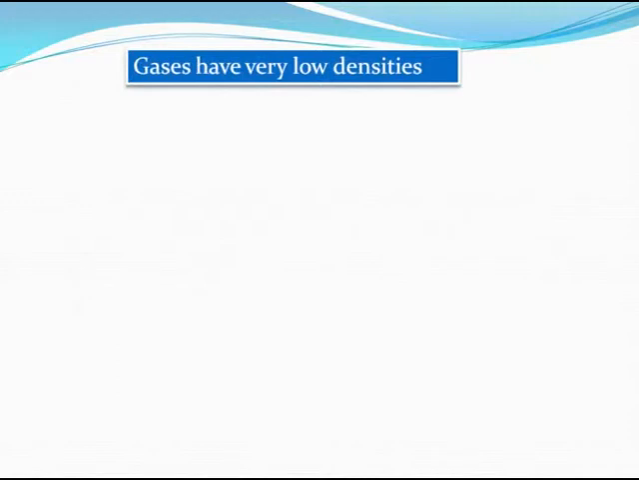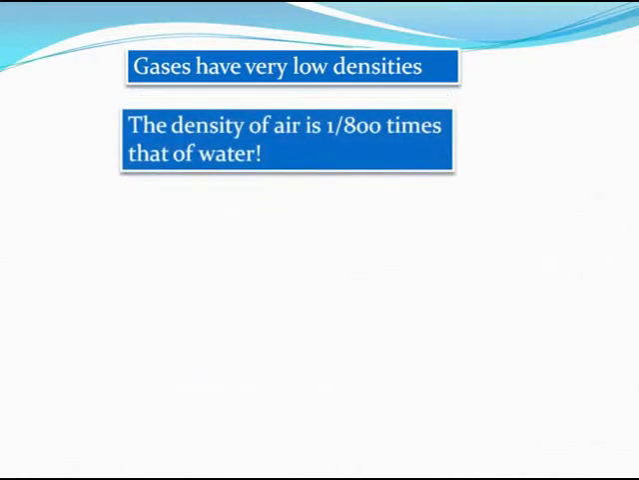Unlike liquids and solids, gases have extremely low densities. This means that even a very large volume of a gas will in general weigh very, very less. If you want to compare the densities of gases and liquids, you can compare the density of air and water. The density of air is 1 by 800 times that of water. Did you know that? This means that at 0 degrees Celsius and 1 atmosphere pressure, the conditions that all of us live in, air basically is 800 times lighter than water.